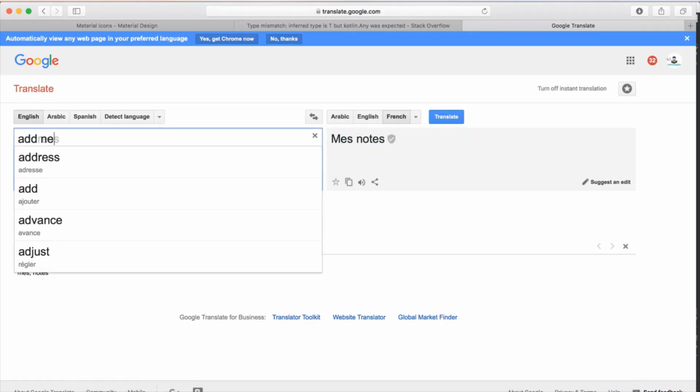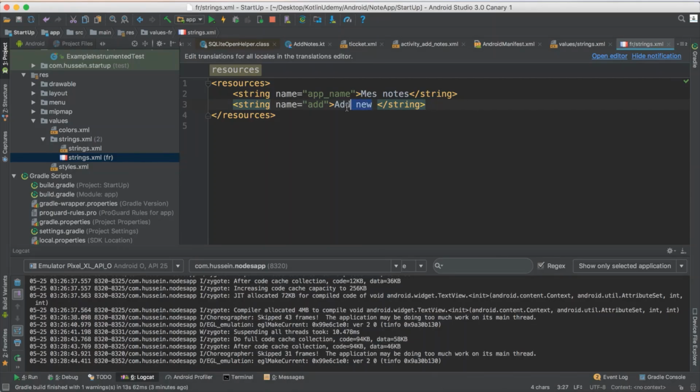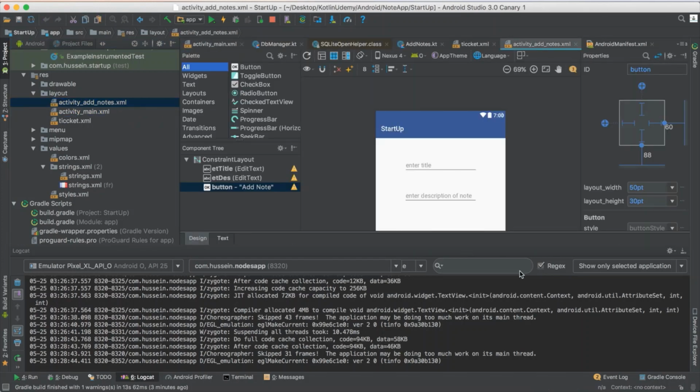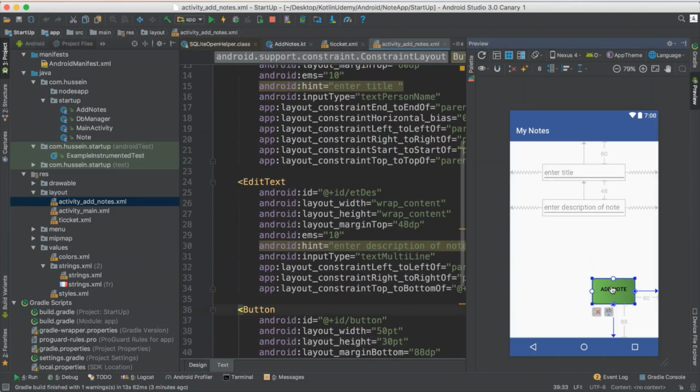Look for add a new, and you see, hey, this is how it is written in French. You just take it and replace it in this one. You take the name add, and you go to the layout, which is this one, add notes, and you say, hey, wait a second, this one has add, which is this one.